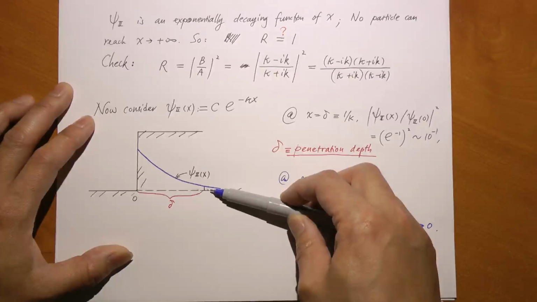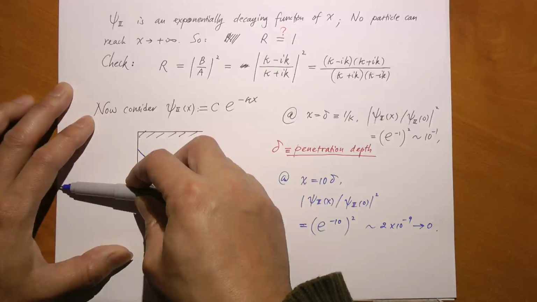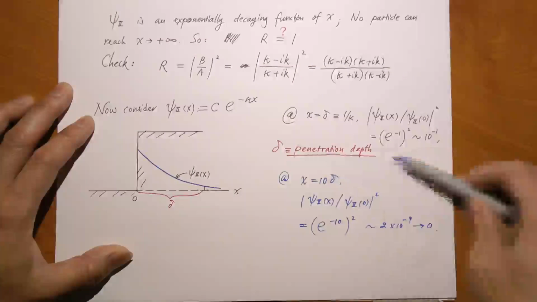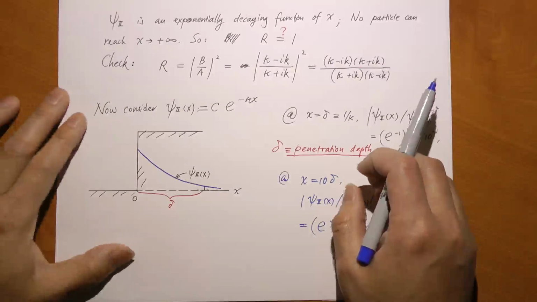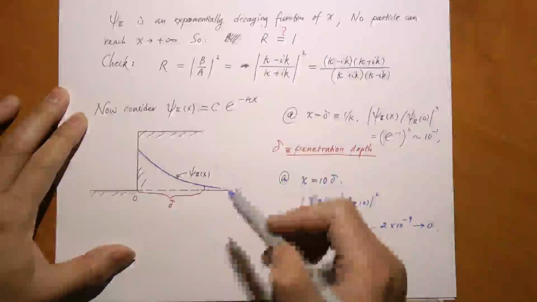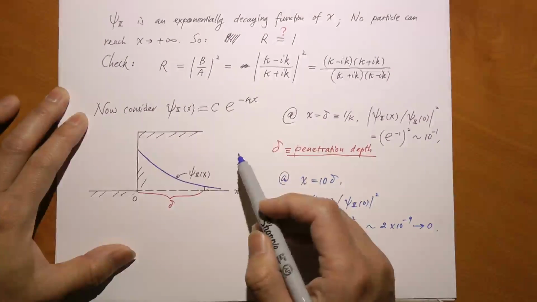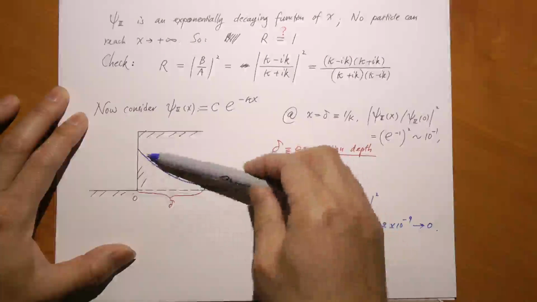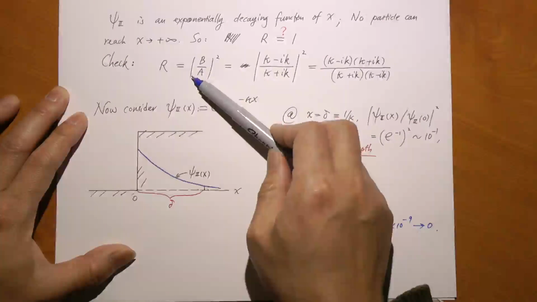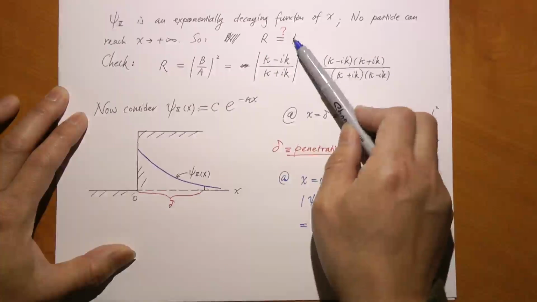Eventually, what happens to the particle? It comes back. It comes back home. It cannot go to infinity anymore. And therefore, we suspect that the reflection ratio should be 100% this time, because the particle, again, cannot possibly escape to infinity. It's got no place to go but to get reflected. Is that true? Is R really equal to 1?